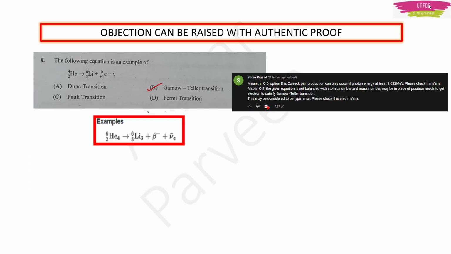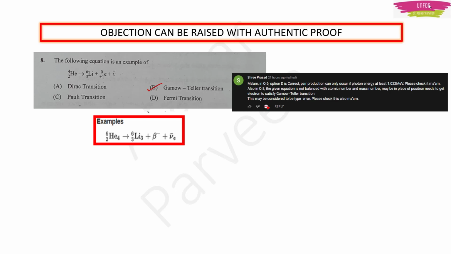Then the next question is question number 8. Yeah, I agree with you, Mr. Sri Prasad. Actually, I had made a small short video about radioactivity, where I was talking about alpha, beta and gamma decay. I had pinned the link of that video in the previous video also. Here, in place of positron there should be electron. Then only we can say that this is a beta minus decay and a Gamow-Teller transition.